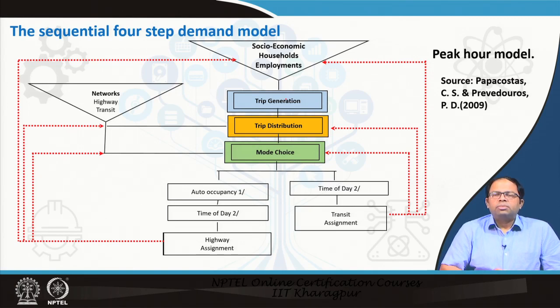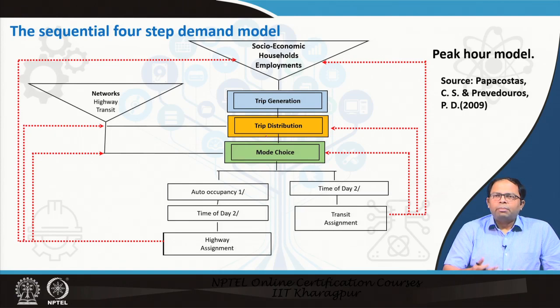So, once we know the trip distribution, the next step is to determine the mode choice. Now, mode choice is very tricky in the sense that it may depend on certain things. For example, it may depend on the time of the day, and not only on the time of the day but also on which destination we are going to. Because we are doing this for every i to j zone, the number of trips we are dividing, we are determining the mode choice. So, automatically, as per the destination, we are doing the mode choice.